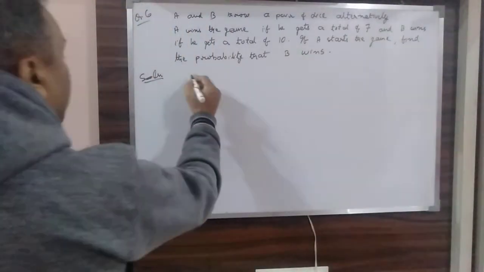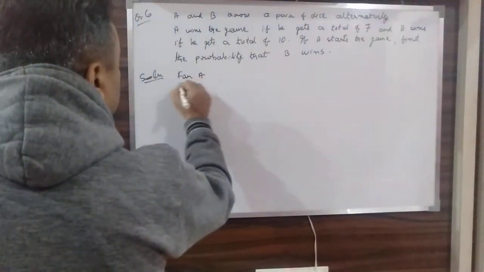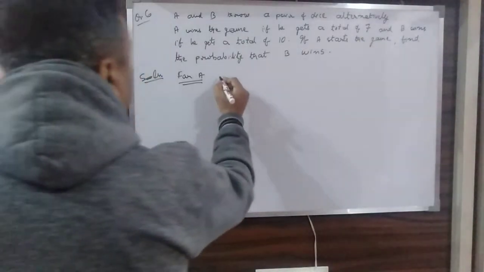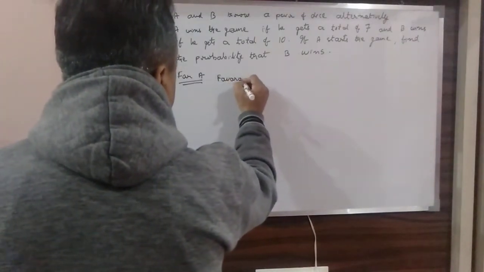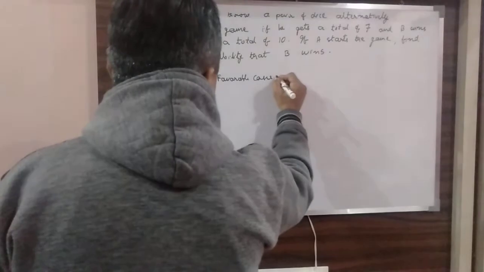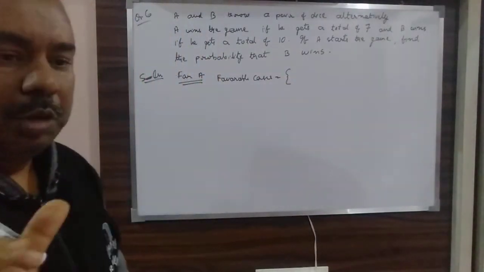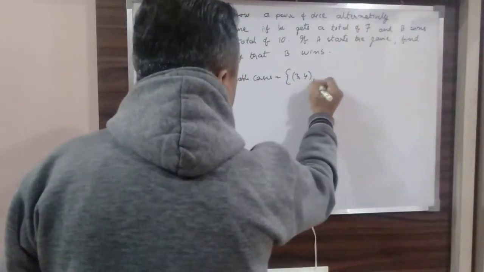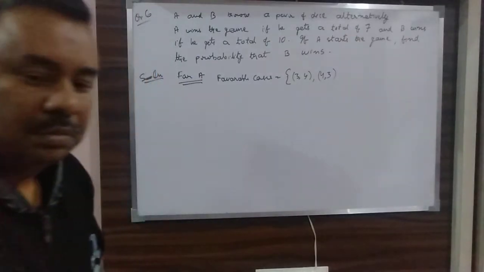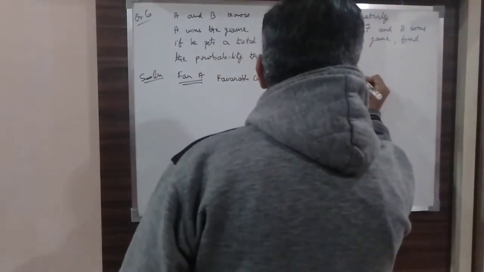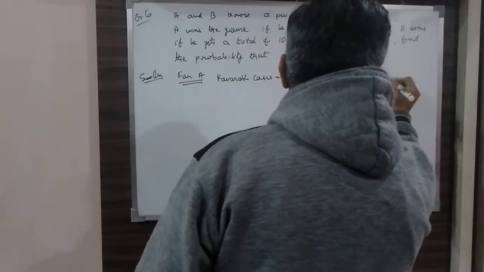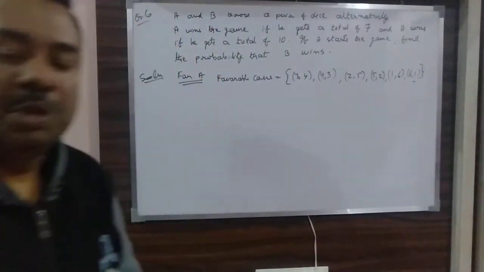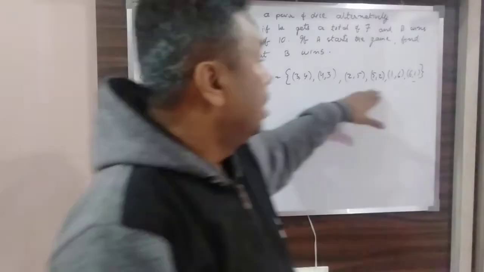Okay, now for A, what is the favorable event? For A, the favorable cases are, what will be? There are 2 dice. You have to get the sum 7. So either you get 3-4 or you get 4-3. Either you get 2-5 or you get 5-2. Either you get 1-6 or you get 6-1. Is there any other case possible? No. So there are 6 cases.